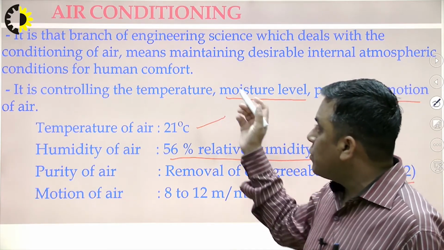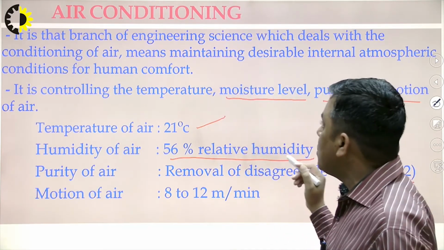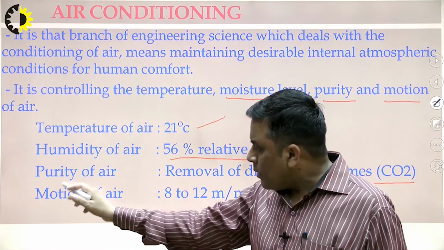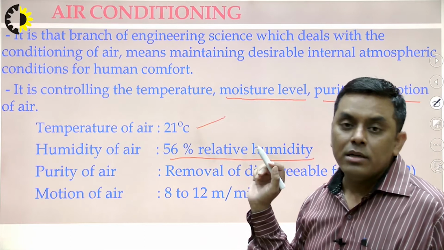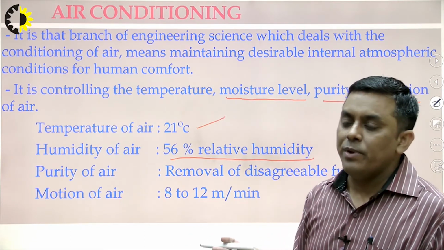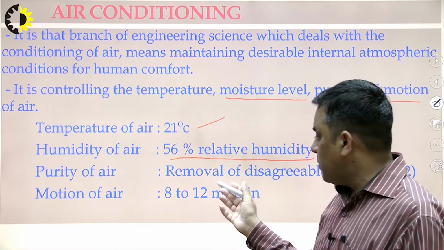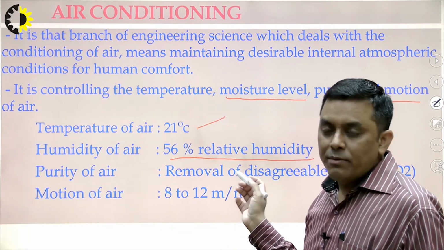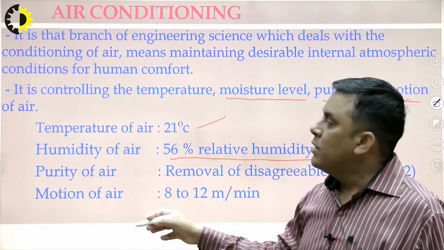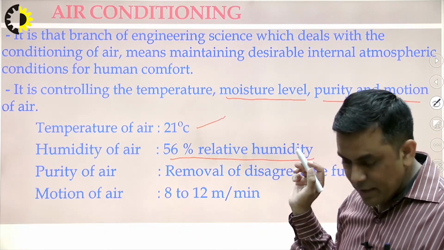So this is also taken care of when we talk about the air conditioning system. Another point is the motion of air. If the speed of air is very high or very low, then also it is not possible to feel comfortable. So these things have to be taken care of when we are talking about the air conditioning system.